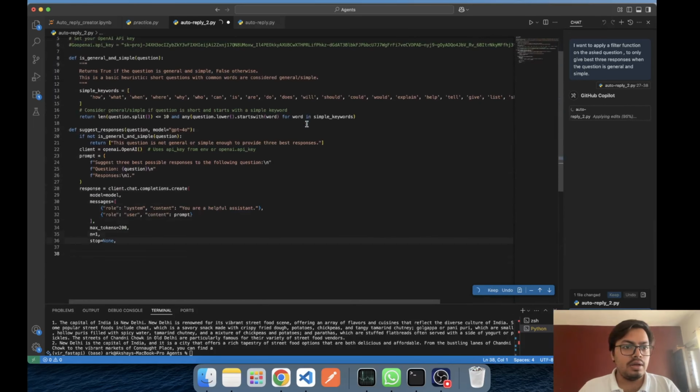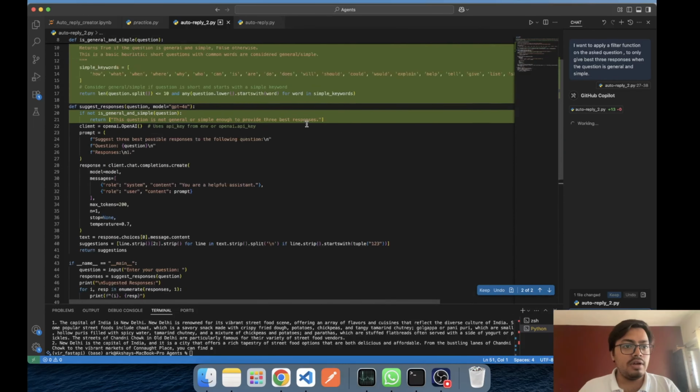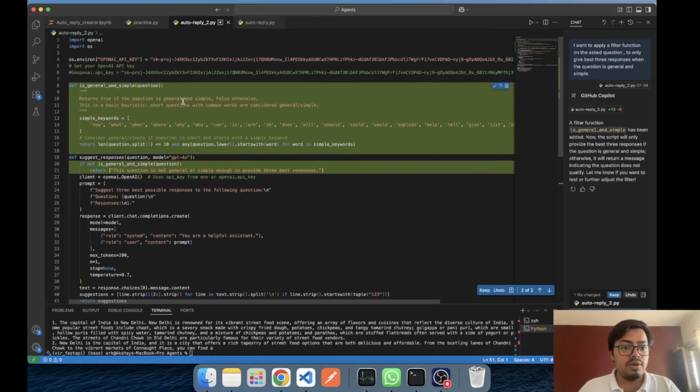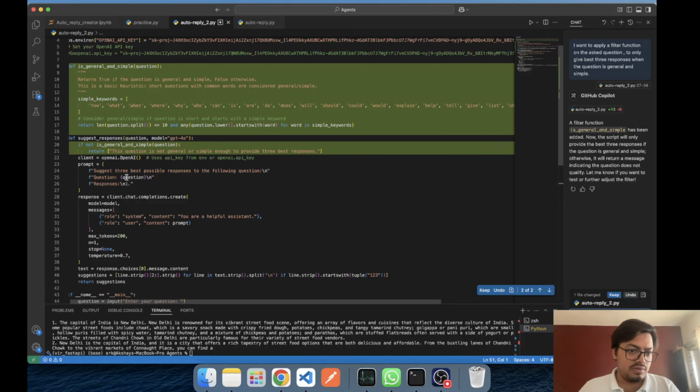Now, okay, it gave me a new function. It's a general simple question, and then if it's not general enough, not our best response, and if it is this, then go ahead with this. Oh, fine for now.